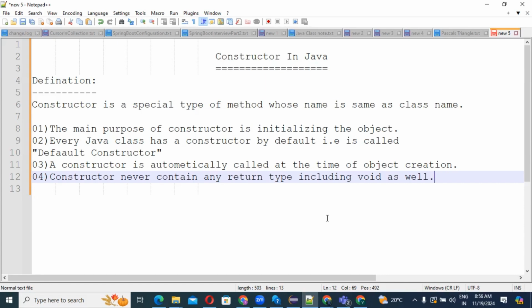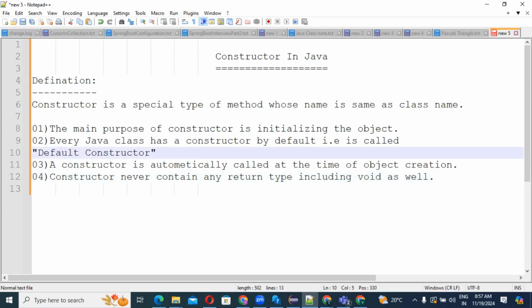Simple one-line answer, guys. If anybody asks this question, what is the purpose of a constructor? Blindly you can tell them: the constructor is used for initializing the object. Then second, every Java class has a constructor by default. If you are not creating one, the Java compiler creates one by default. That is called a default constructor.